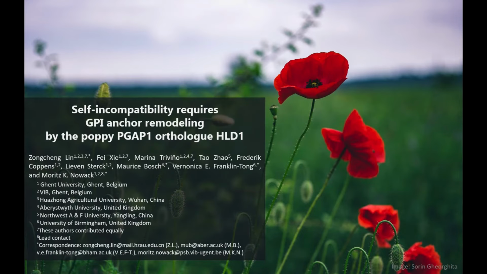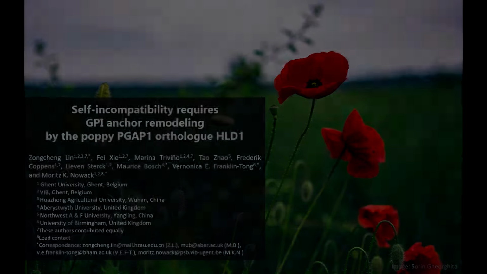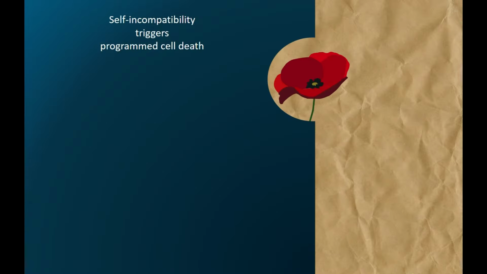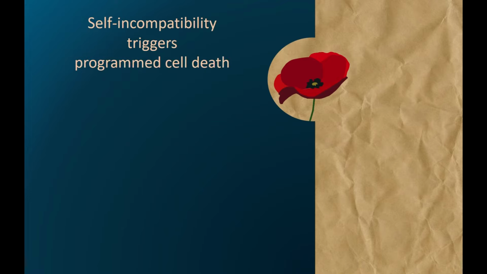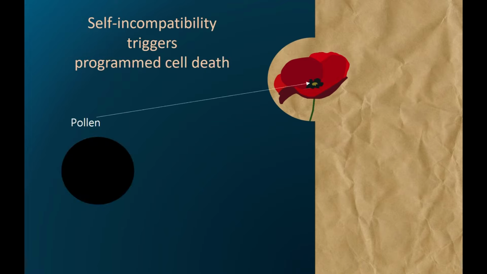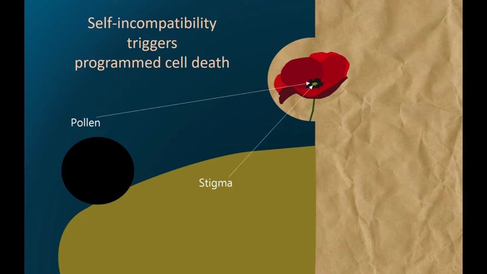Self-incompatibility requires glycosylphosphatidylinositol, or GPI-APs, remodeling by the poppy post-GPI attachment to protein 1 ortholog, HLD1. We studied the self-incompatibility poppy system and how it triggers programmed cell death. Because poppy flowers have pollen and stigma mature at the same time, these plants developed a system to avoid self-pollination.